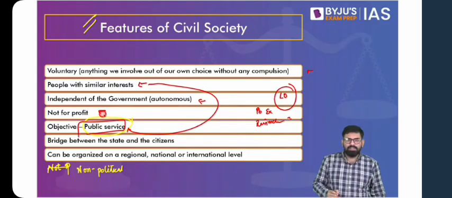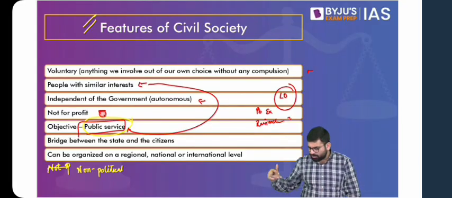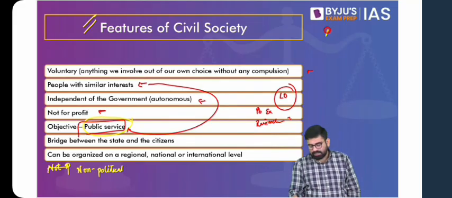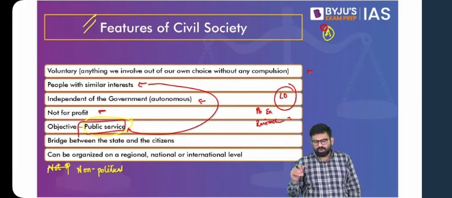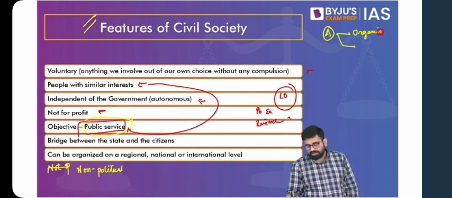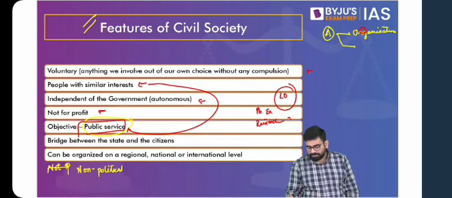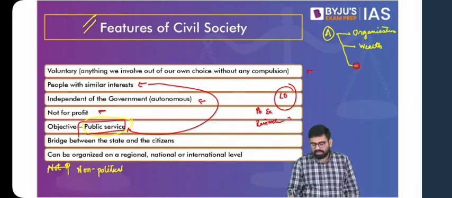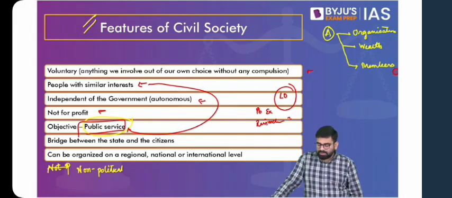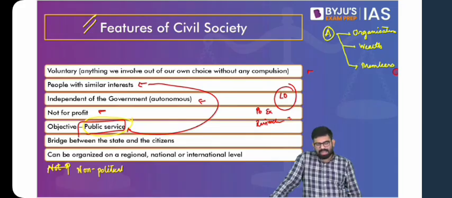Then these are not for profit. Now, when we talk about the idea of profit, let me clear this beforehand so that we do not have to repeat it when we move towards SHGs and cooperatives. The simple idea is that if there is this company A, it produces something, or delivers some service, and in that process, it earns a profit. Now, the profit that they have earned by selling the product or delivering the services can be used in two ways. One way is to put it back into the organization. The other idea is that the profit goes to the owner's pocket and becomes wealth. Then another idea is that this profit is equally divided amongst the members, the ones who work in the company. So it can be done in three ways.